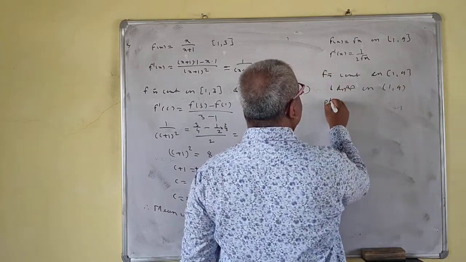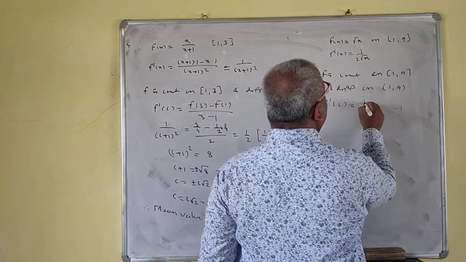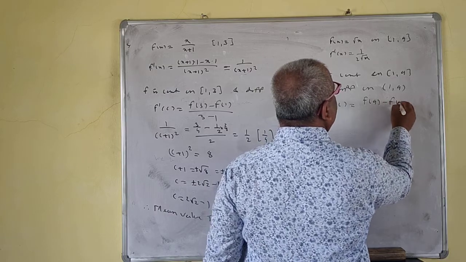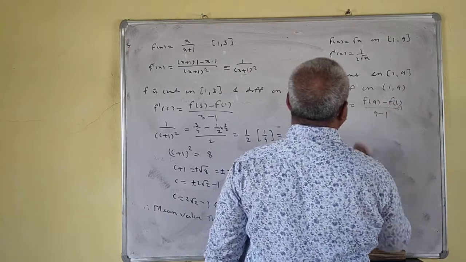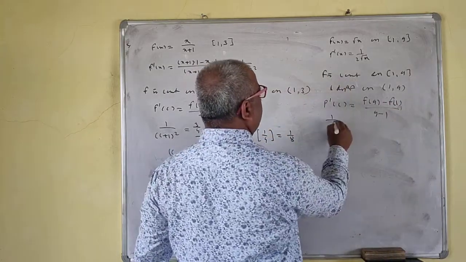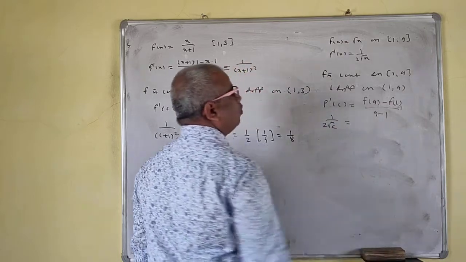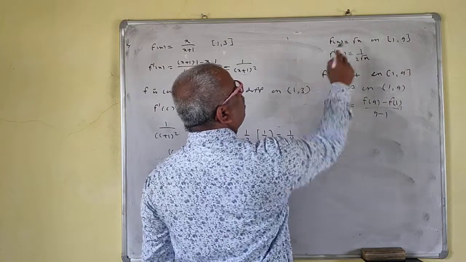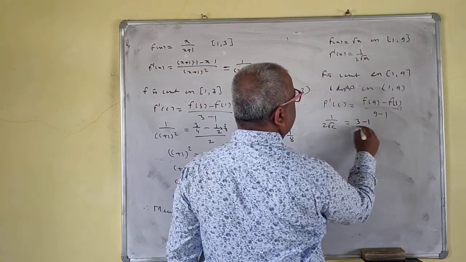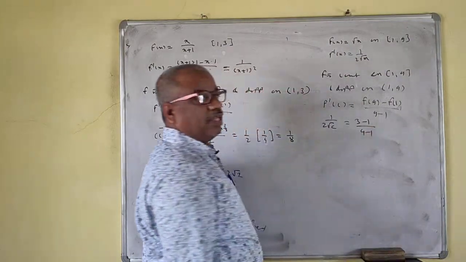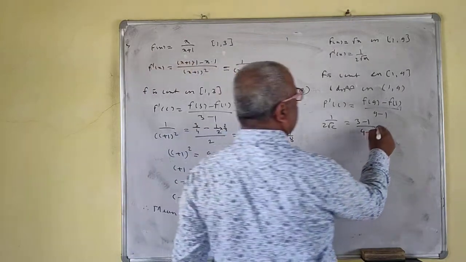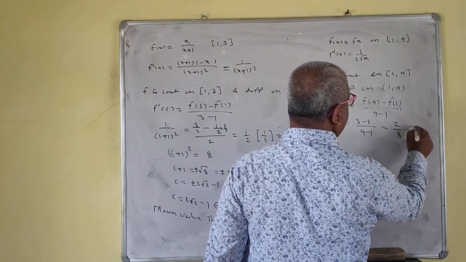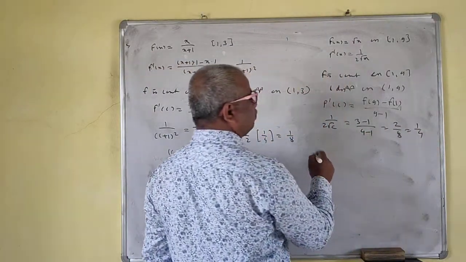So f prime c is equal to f of 9 minus f of 1 upon 9 minus 1. What is f prime c? 1 upon 2 root c. F of 9 means you put x equal to 9 here, so this is 3 minus 1 upon 9 minus 1, which is 2 by 8, so 1 by 4.